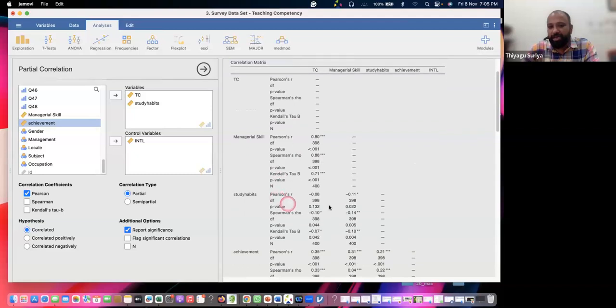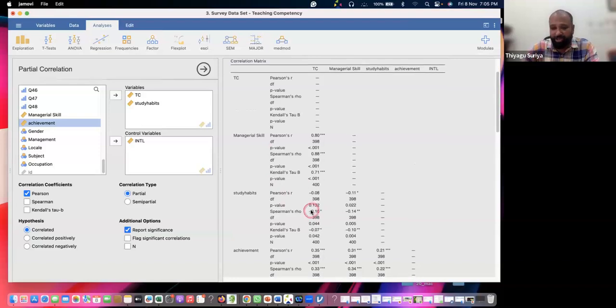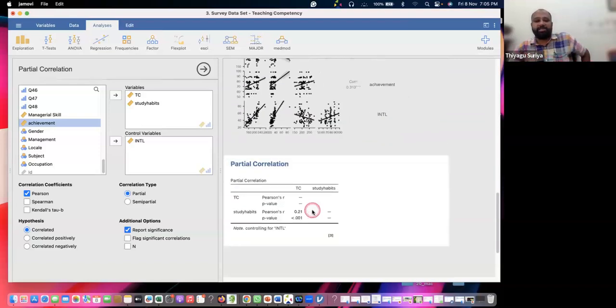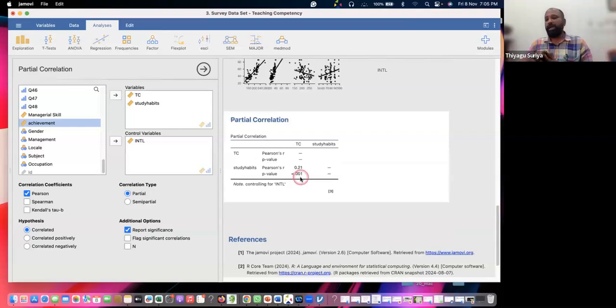We understood that the steady habits and the teaching competency are negatively correlated, but it is not a significant relationship. But when we control the intelligence, you can see that the data is totally changing. We have a wonderful relationship. What is the meaning? There is a significant relationship between steady habits and teaching competency by controlling the variable of intelligence. This is a hypothesis. Hope you are getting this. There is a significant relationship between teaching competency and steady habits by considering intelligence as a controlling variable. This is the way we can do this.